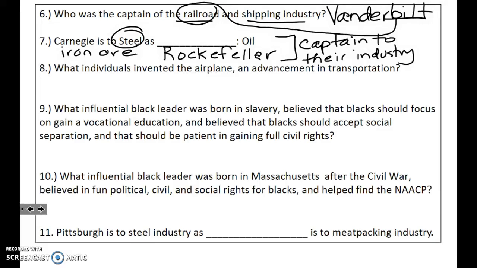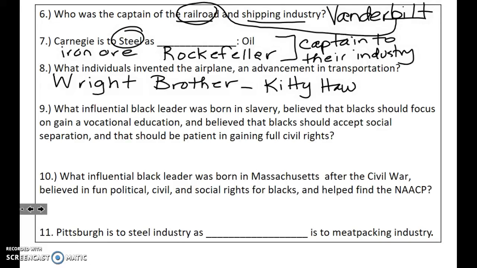Question 8, what individuals invented the airplane and advanced transportation? The Wright brothers. The first plane flight lasted less than a minute at Kitty Hawk, North Carolina. So that's an interesting fact here. That's why North Carolina license plates say First in Flight.